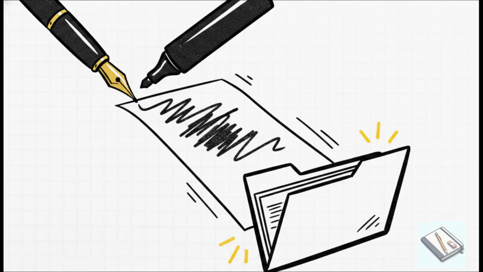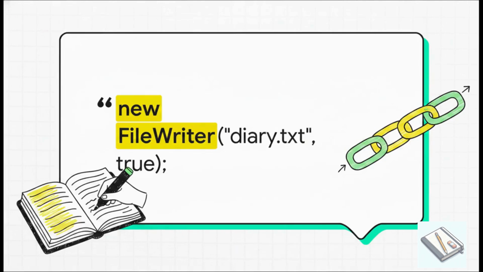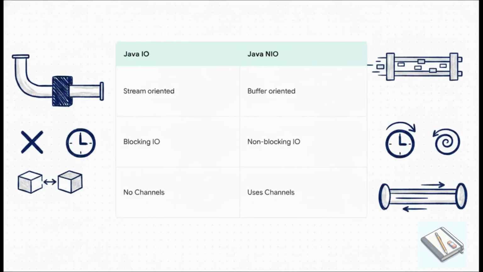When it's time to save a new entry, we just write to our text file using FileWriter or BufferedWriter. But hey, super important, add true to FileWriter so you actually append entries instead of overwriting your whole diary. Need crazy high performance? Java NIO steps up with non-blocking buffers and channels, unlike standard I/O.